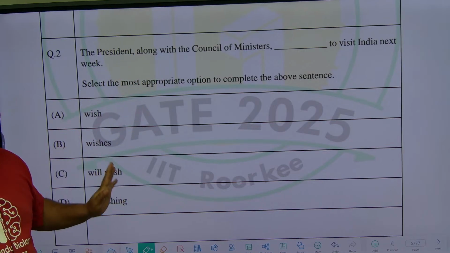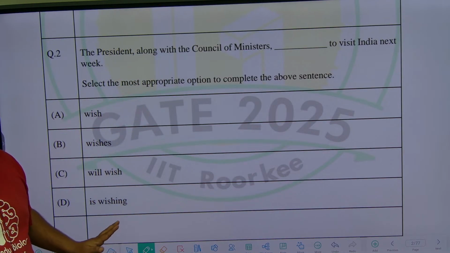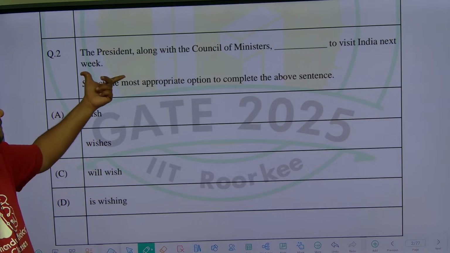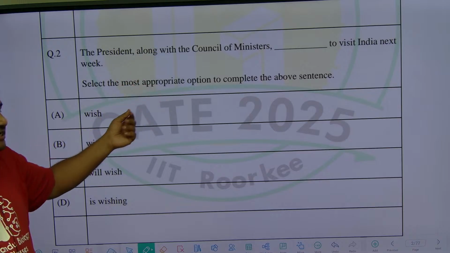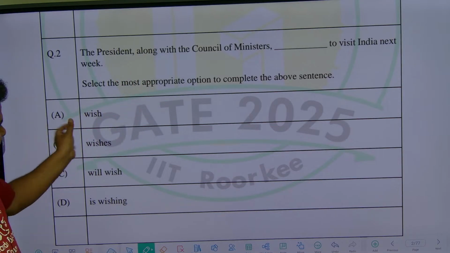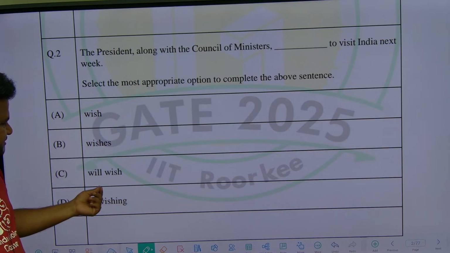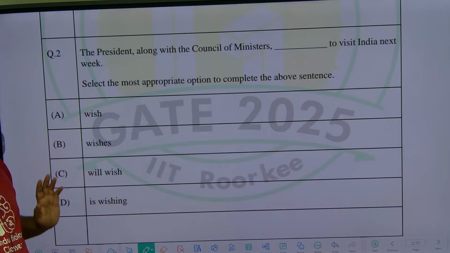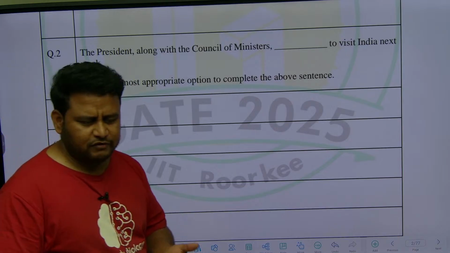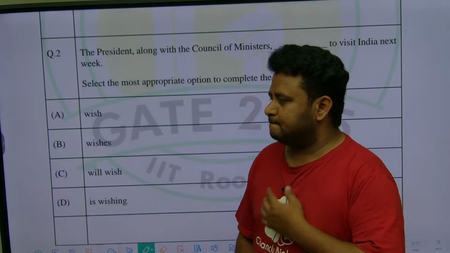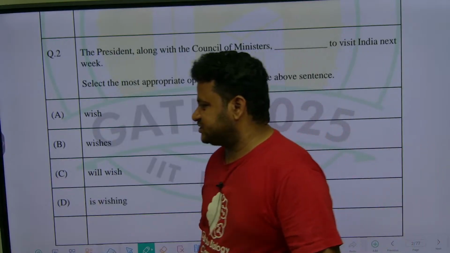I want the answer from you people. Put it in the comment section, not a problem. The President along with the Council of Ministers dash to visit India next week. Is it wish? Is it wishes? Is it will wish? Is it wishing? I want an answer. No, you have to think. You can put whatever answer you are getting in the comment section.